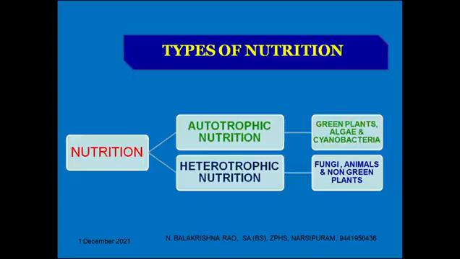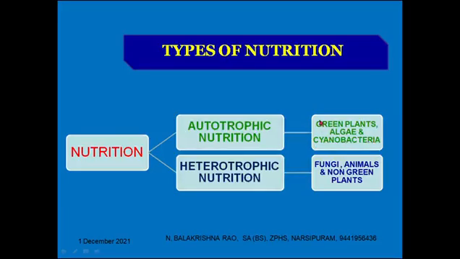So what are the types of nutrition? Nutrition is of two types. The first is autotrophic nutrition, and the second one is heterotrophic nutrition. The examples for autotrophic nutrition are green plants, algae, and some bacteria, mostly cyanobacteria.